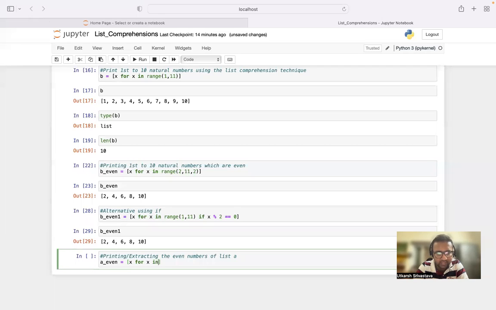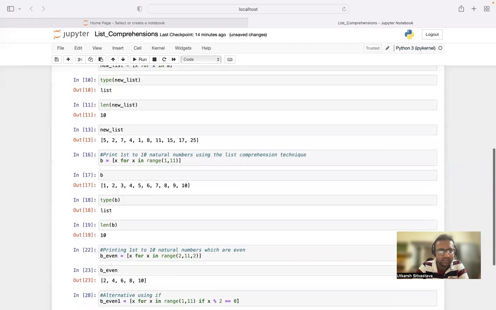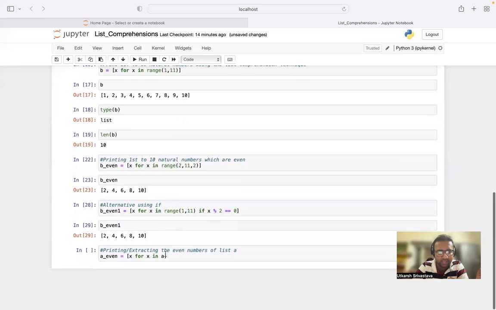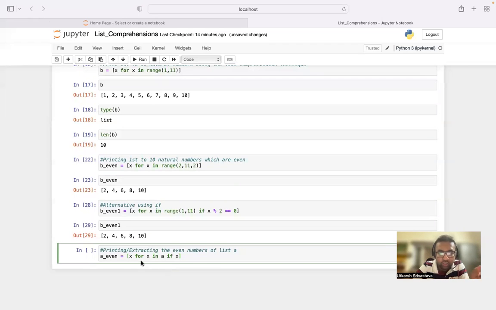X for x in A. As I said earlier, it will read all the elements of A and assign them to X, but I'll also place a condition, which is if, right? The values of X will be stored one by one, and it will keep on checking X modulus 2 double equals to 0. Same logic. Right, so this is what it is.